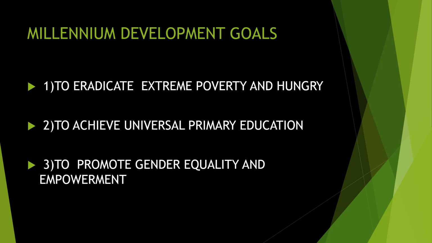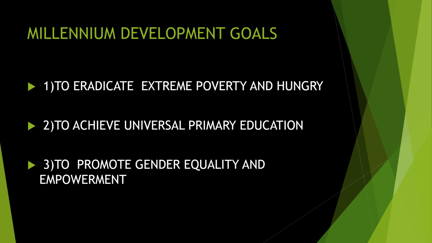First one is to eradicate extreme poverty and hunger. That is the first thing. A lot of countries are going through poverty and hunger. So they decided to eradicate poverty and hunger in different countries. So they unitedly signed for it in the year 2005. So that is the first goal of Millennium Development.